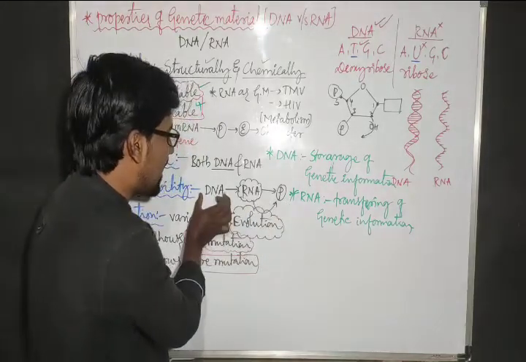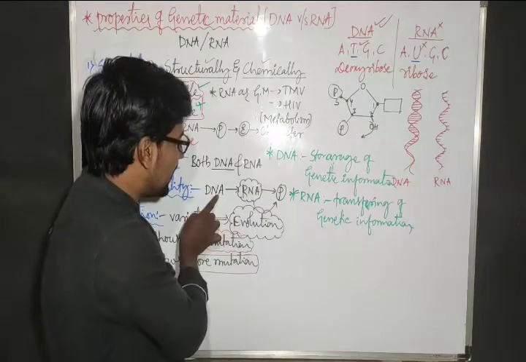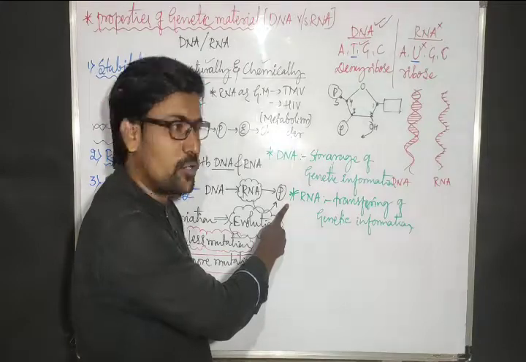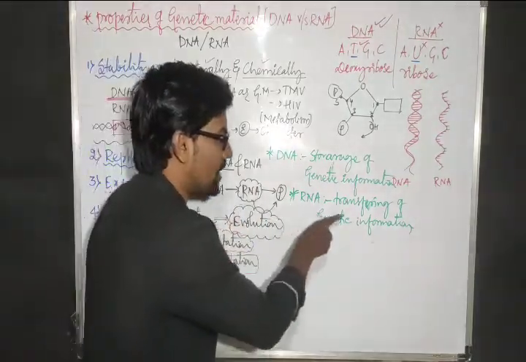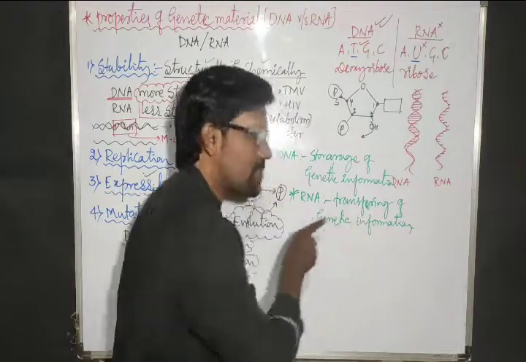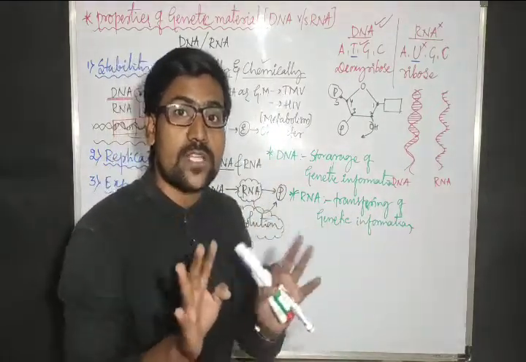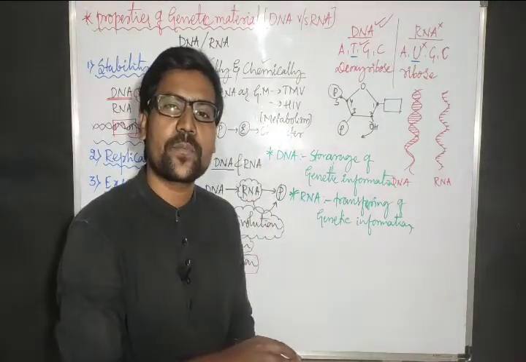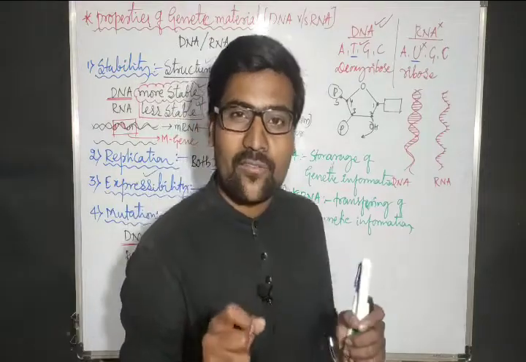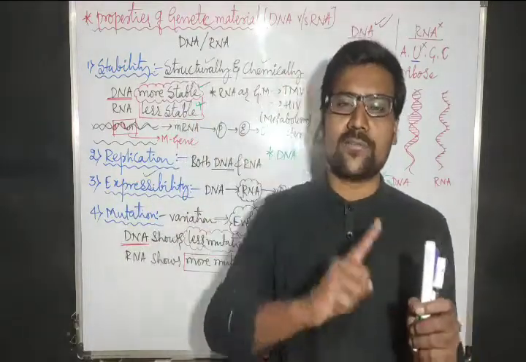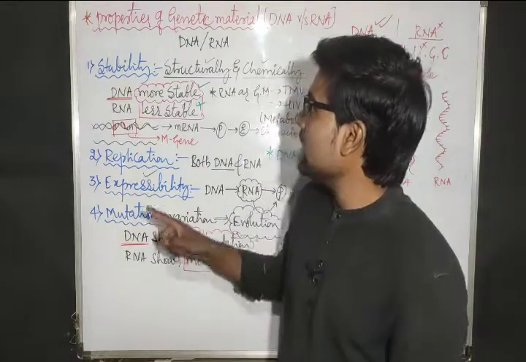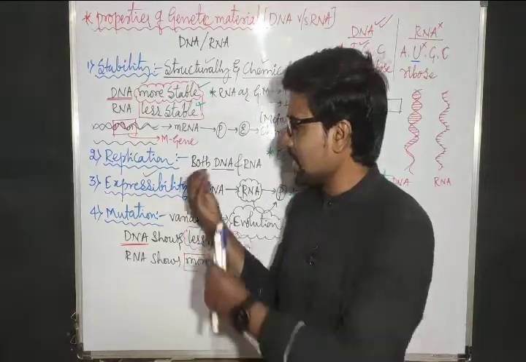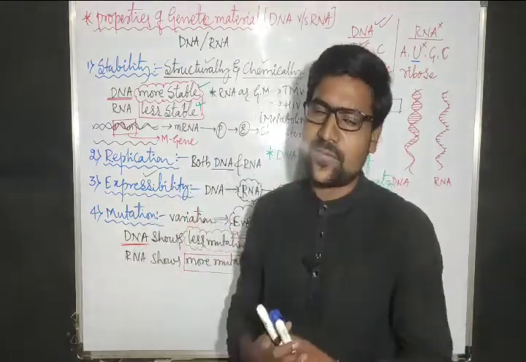So DNA has one hidden information. That hidden information is expressed in the form of protein. That is genetic information. Through what? Through RNA. Hence we consider RNA helps in transferring genetic material information, not storing it. Who will store genetic information? DNA will store the genetic information. So who stores the genetic information more is the best genetic material. Hence DNA is the best genetic material compared to RNA. We can consider the properties in this way.